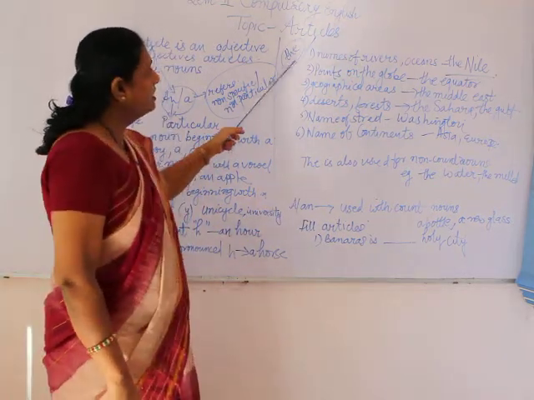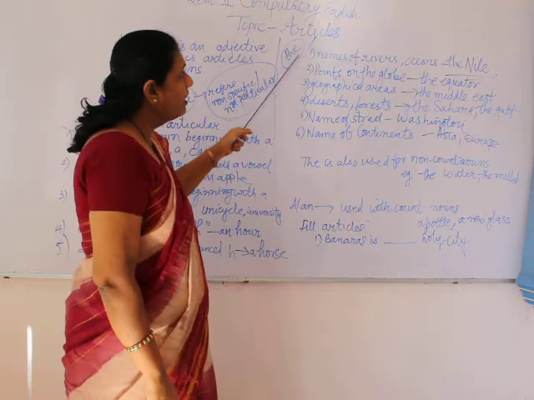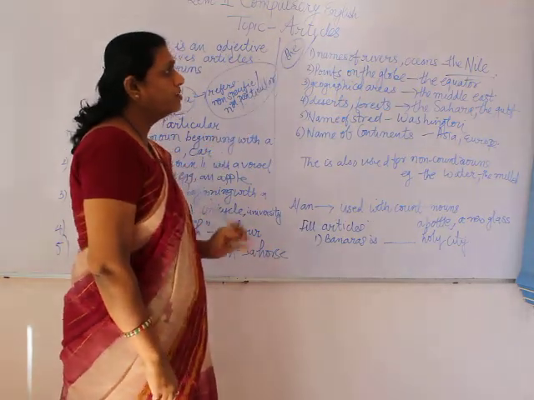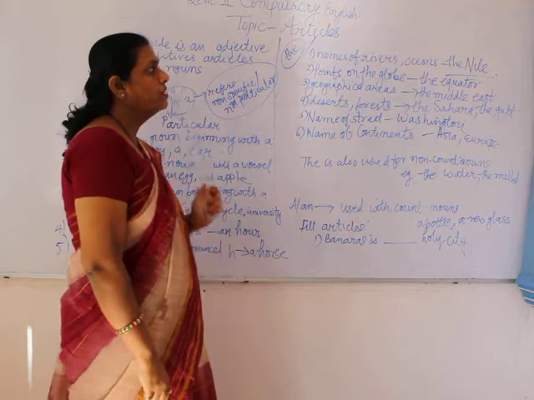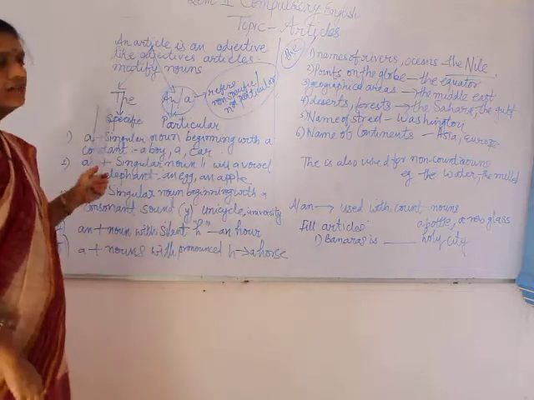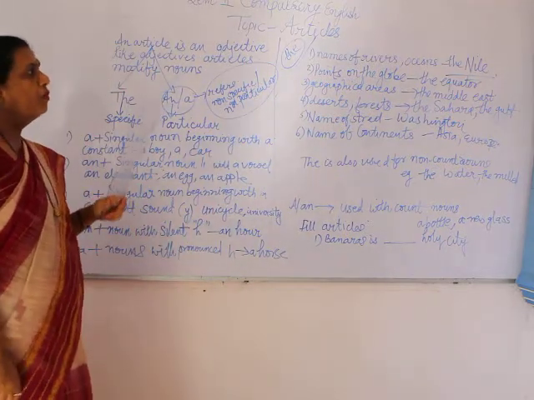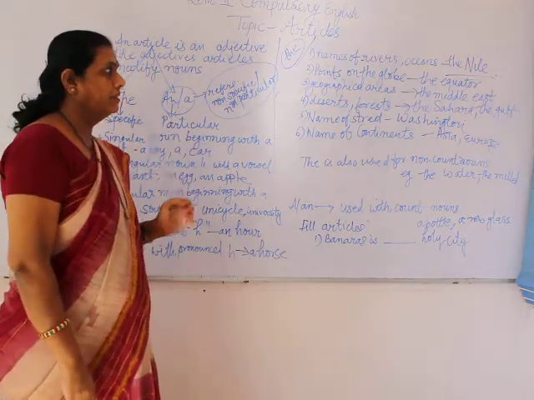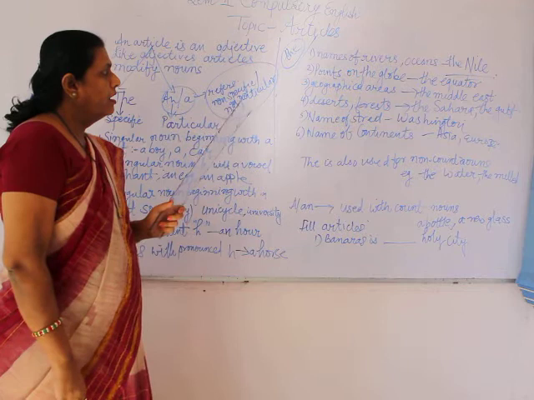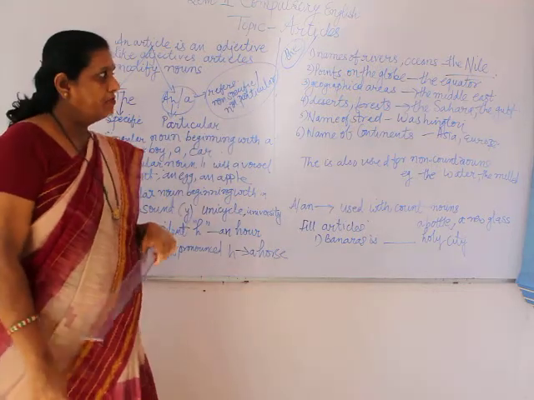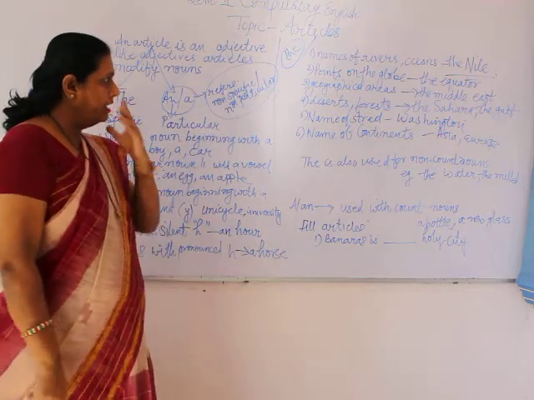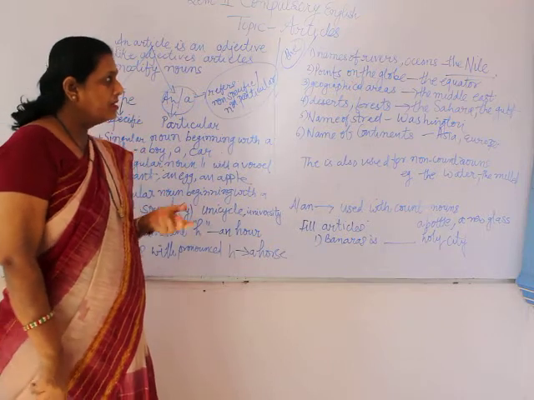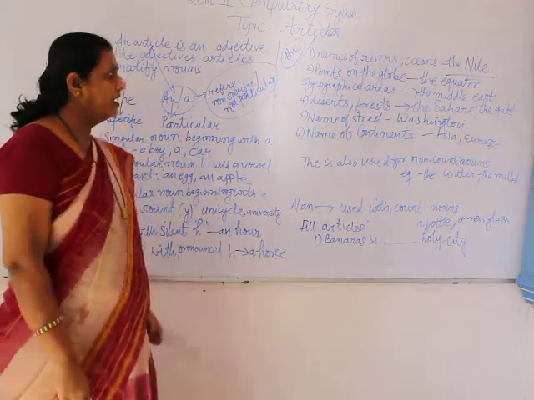Again moving towards the ones, before any river, before names of rivers, oceans, you always use the specific article that is the. Even before the points on the globe, you use the article the equator. Geographical areas, the Middle East, the Middle West, you put the specific article.